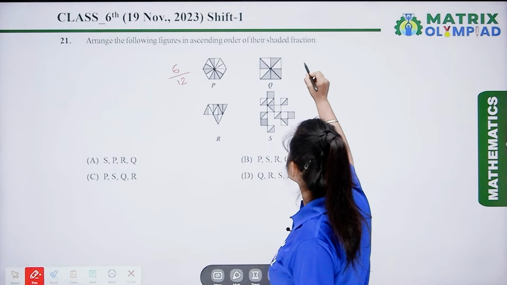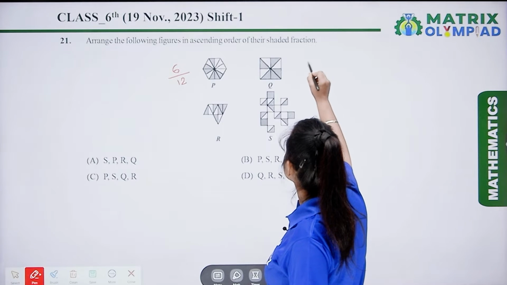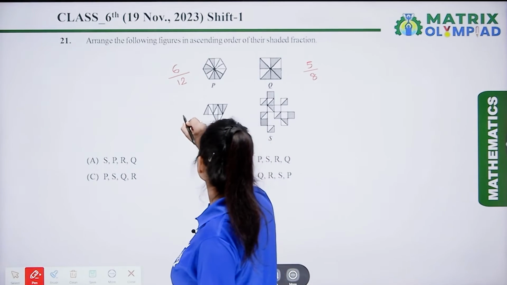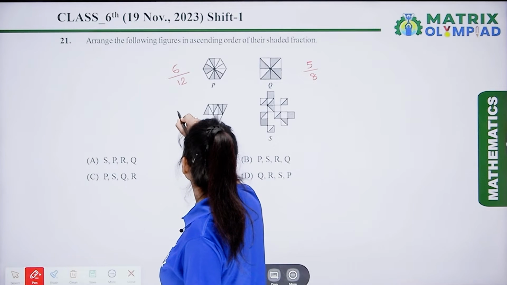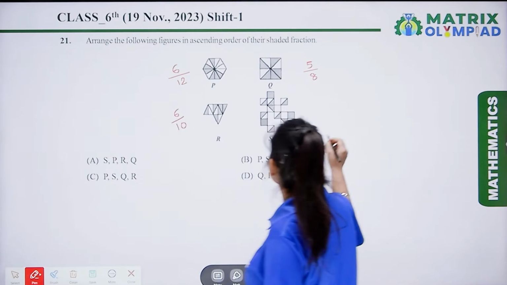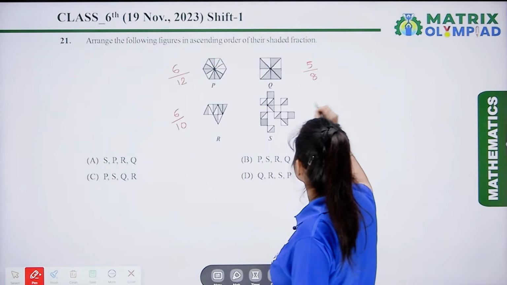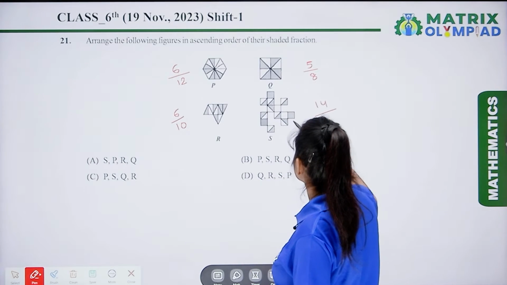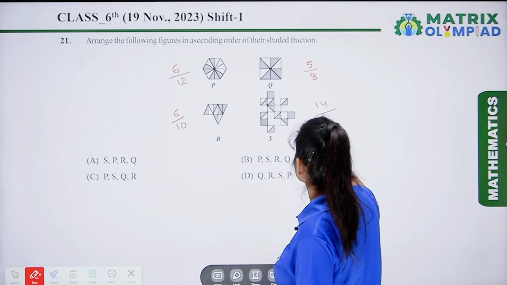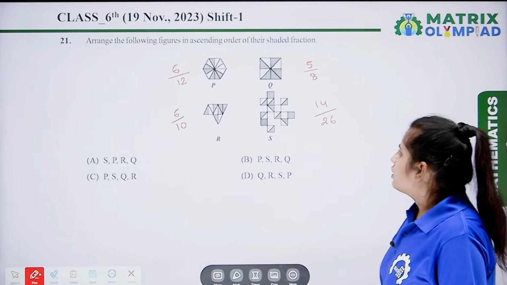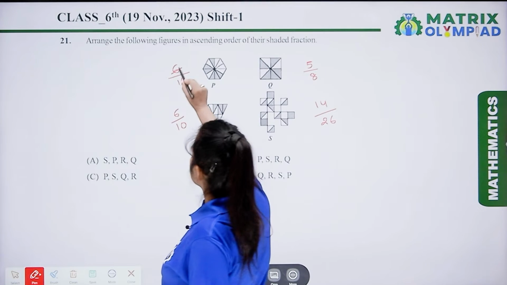Next one is 5 upon 8. Here it is 6 upon 10, and this one is 14 upon 26. Now let's convert it into the lowest term.